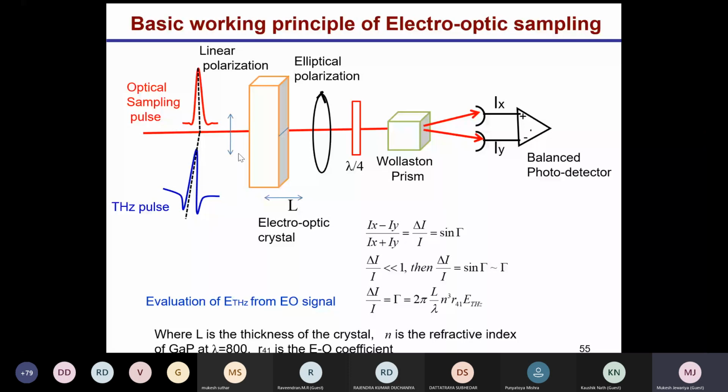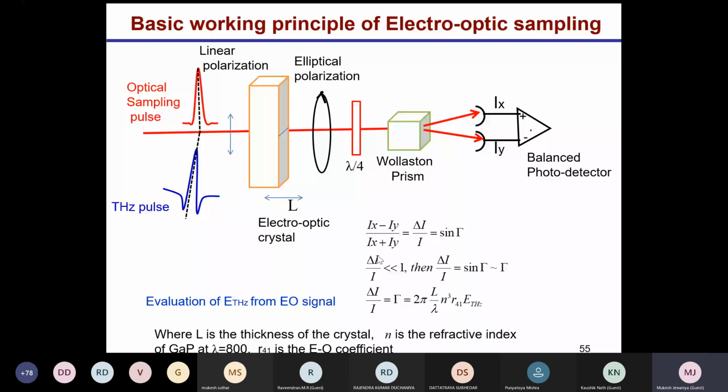When these two fall together on this crystal, the polarization of the optical pulse gets changed due to the terahertz. This change in the optical polarization, delta I by I, we also call retardation.